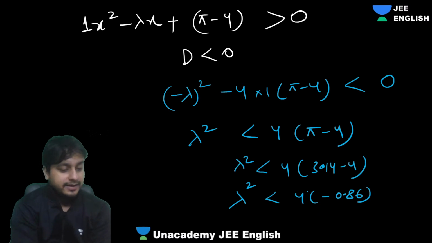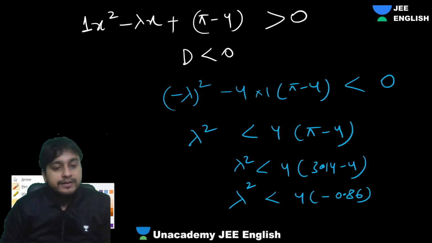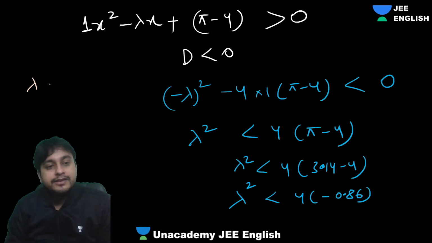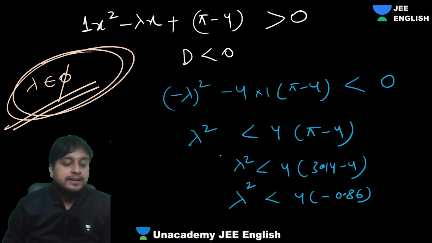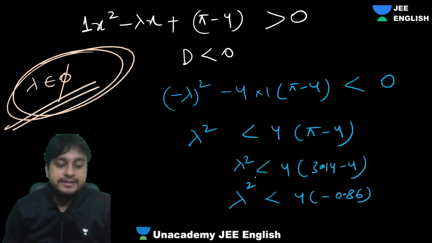No, guys, how can you get that? That's not possible at all. So that means your lambda belongs to the null set. No value will exist which will give you negative. Understood, guys? So that is the answer. No lambda exists like that.